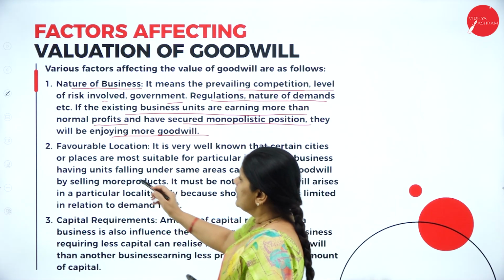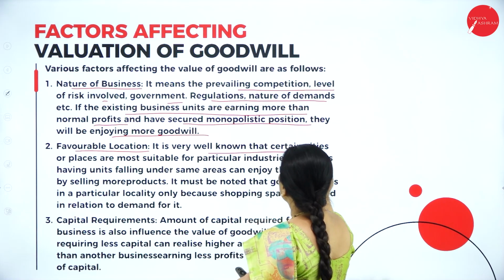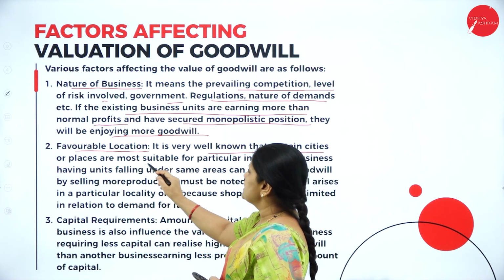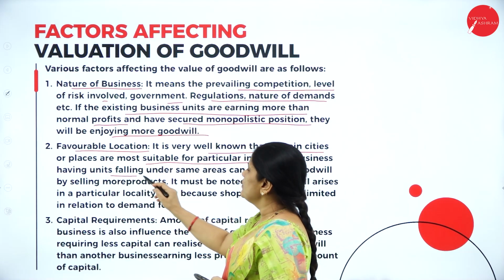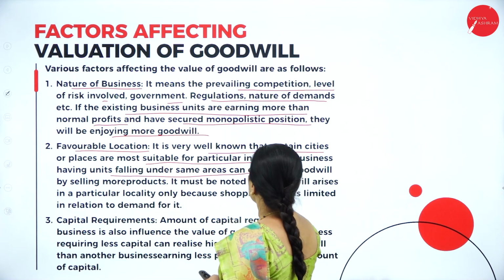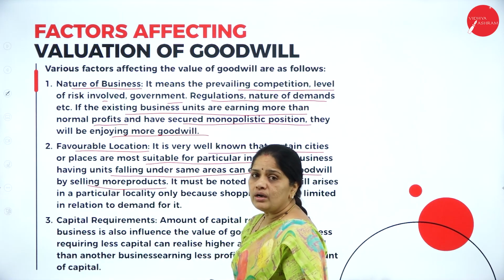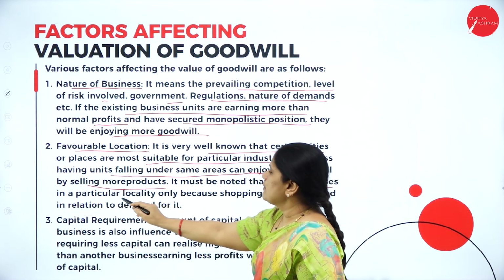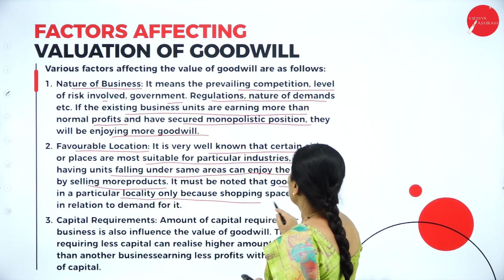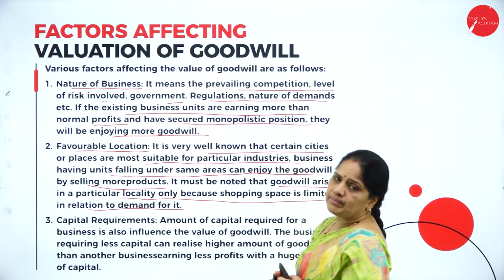Then next one is the favorable location. It is very well known that certain cities or places are more suitable for particular industries. Businesses having units falling under the same areas can enjoy the goodwill by selling more products. It must be noted that goodwill arises in a particular locality only because shopping space is limited in relation to the demand for it.